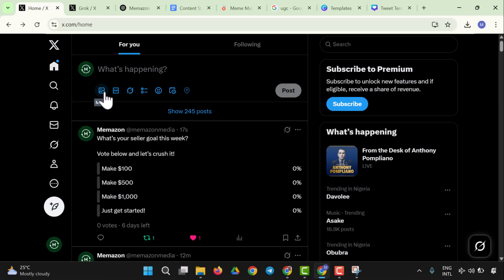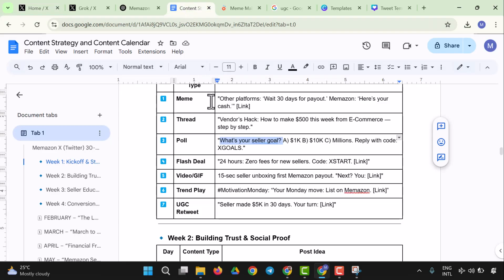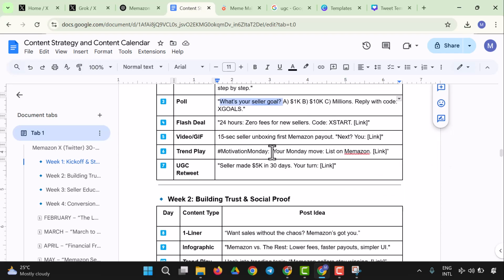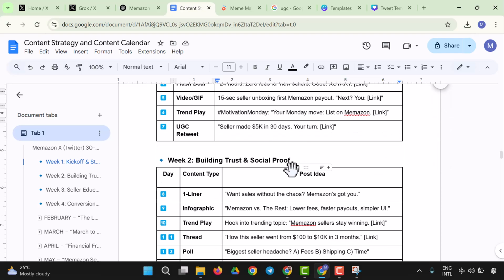This is media, where you could add video or image. You could add GIF. You could use Grok to enhance your post. You could use poll. You could use emoji. You could schedule. So Grok enhancing your post too is something you could do actually. So you could say fresh deal and all those things. You could do all those things.